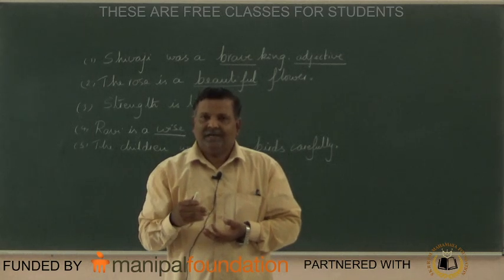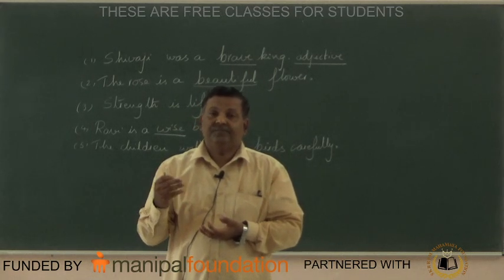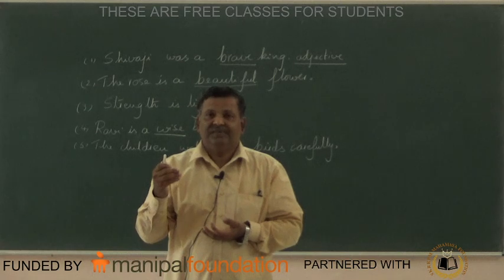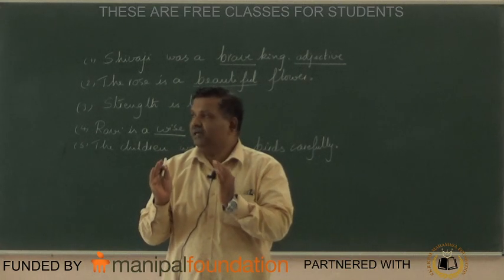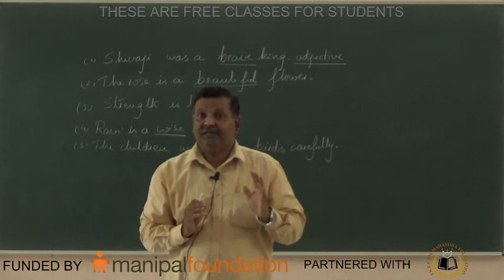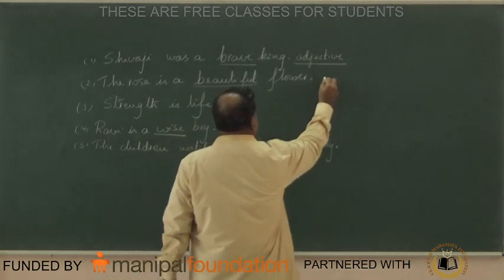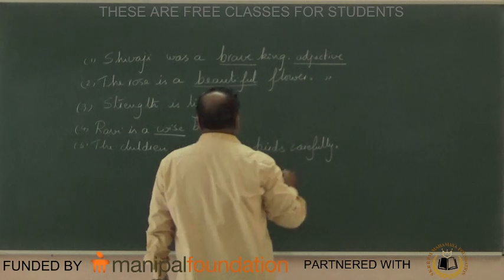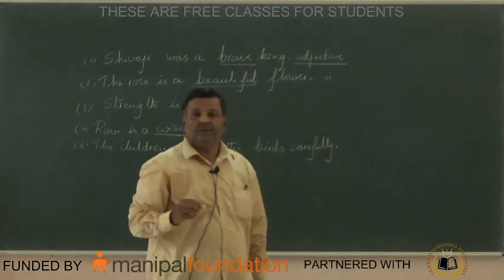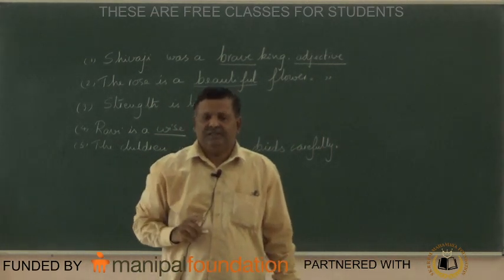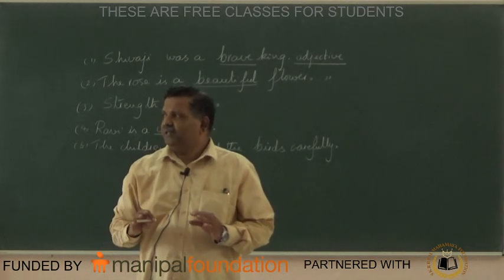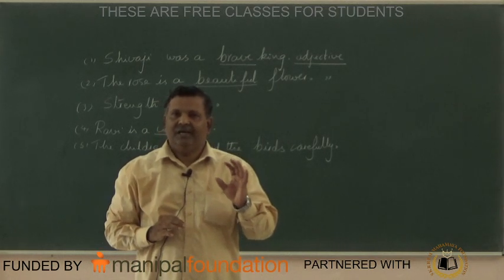Ashoka was a great king. The meaning of king is clear here. So, beautiful once again is an adjective. Adjective of what? Adjective of quality. Just give the name adjective.